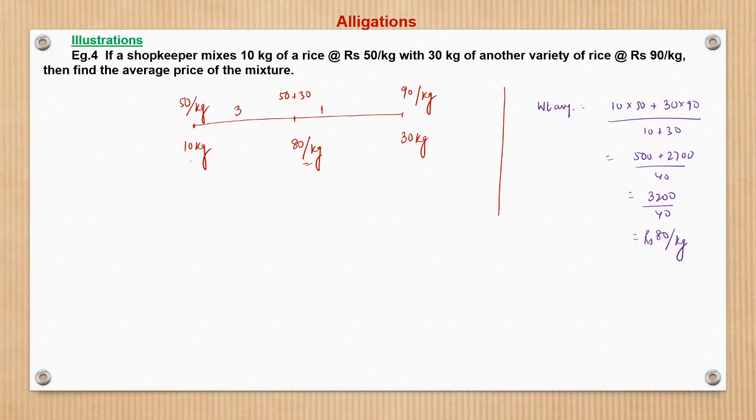So here we saw that using the alligation approach we could solve this very easily. Now in alligation we saw that there are two approaches: one is the straight line method, one is the cross method. So where to use which one? Whenever we have to find the average price of a mixture, there we will use the straight line method.